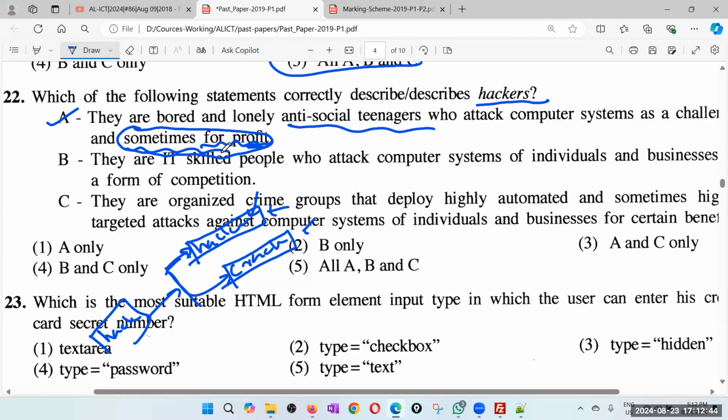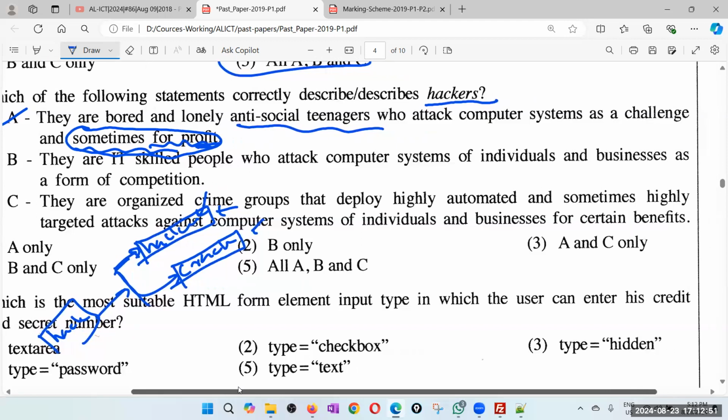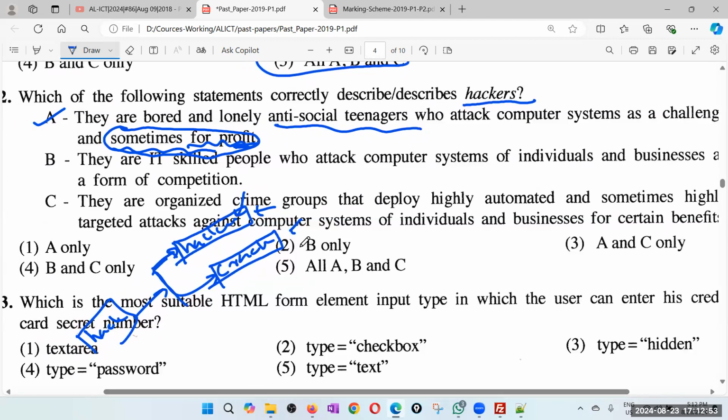They are IT skilled people who attack computer systems for individuals and businesses as a form of competition. But that is more for cracker because it's IT skilled people doing it for vicious purposes and so on, right? Anyway, this can be really a fuzzy answer. But I will not go for that. They are organized crimes. So if they say organized crimes, definitely cracker. Therefore, I'll definitely not go for C.